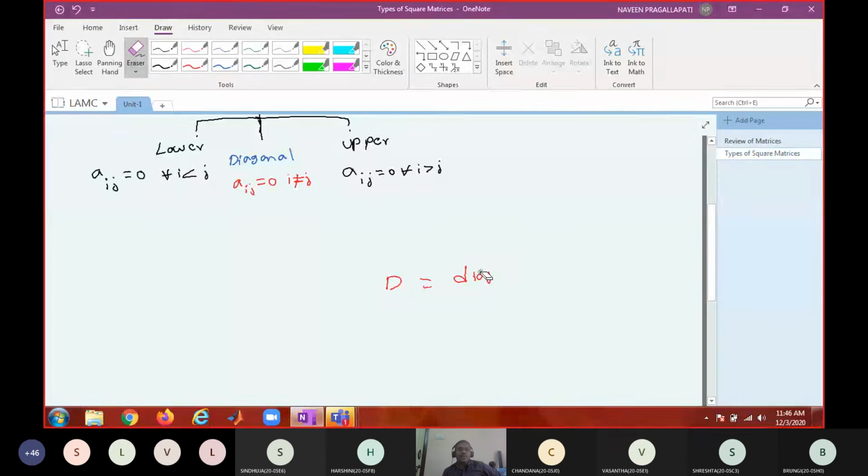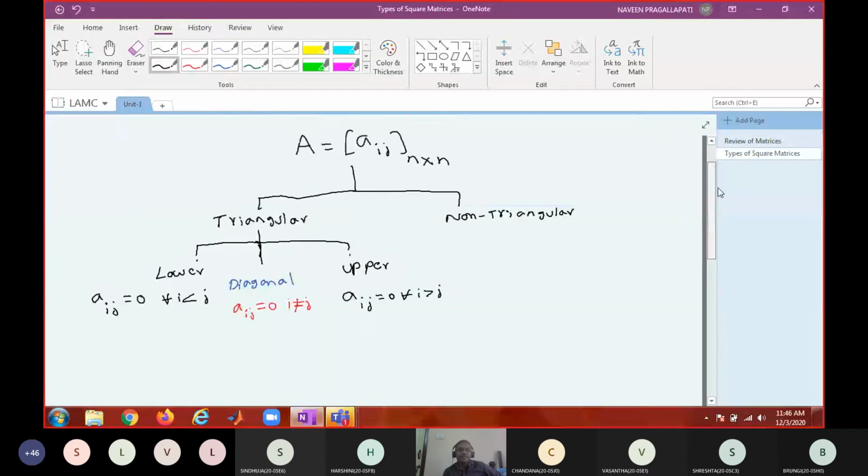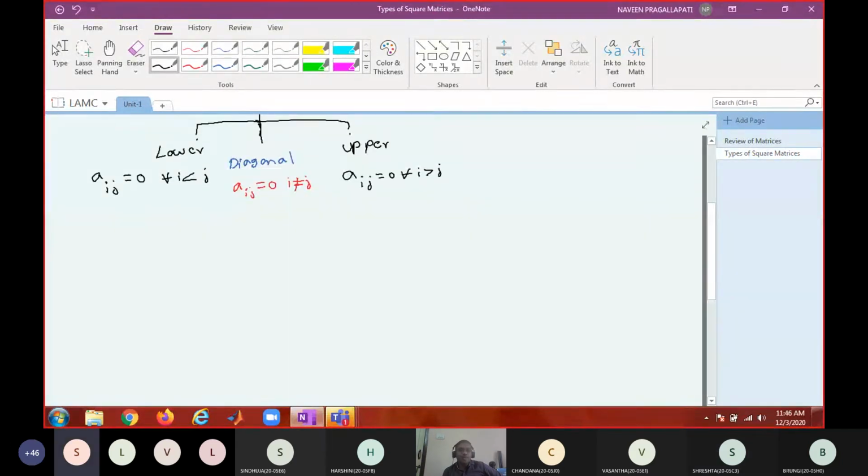Okay, so this is called a diagonal matrix. Now what is the special case of diagonal matrix? Can you tell me? Unit matrix? No. Scalar matrix. What do you mean by scalar matrix? Aij equal to 0 for i not equal to j.